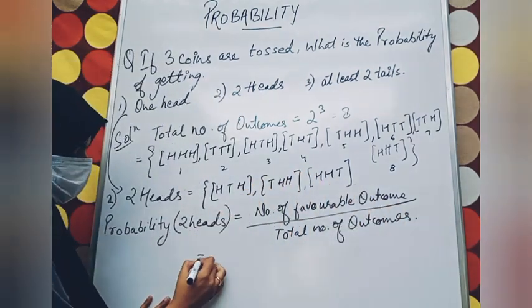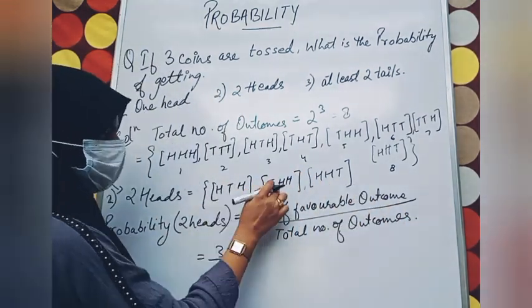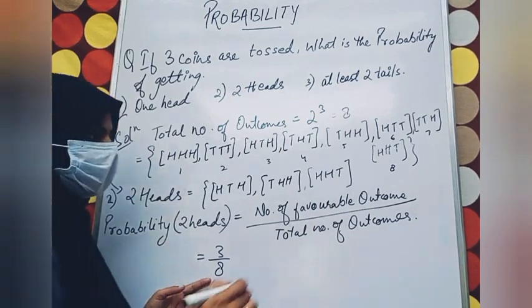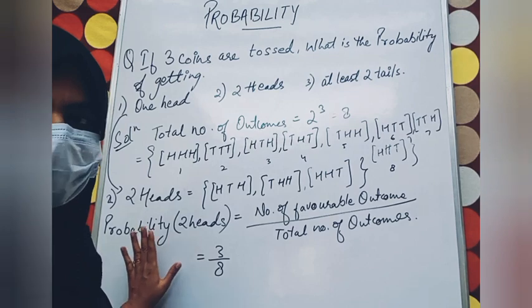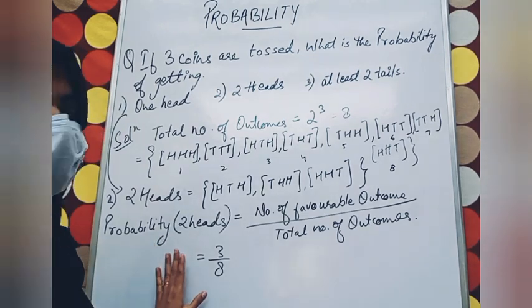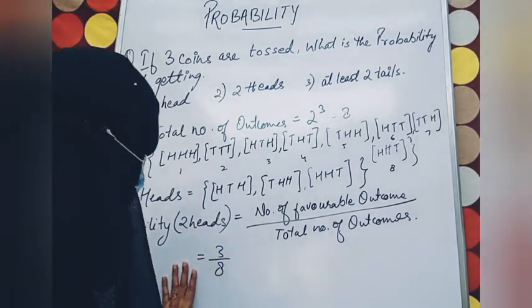What's that? 3 upon 8. 1, 2, 3, and total number of outcomes is how many? We have 8. We have already discussed this. So I hope this thing is clear. Now you are getting my point, I hope.